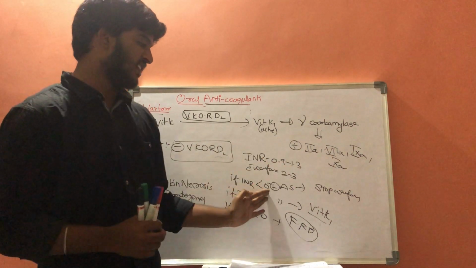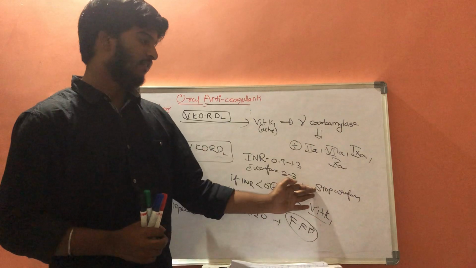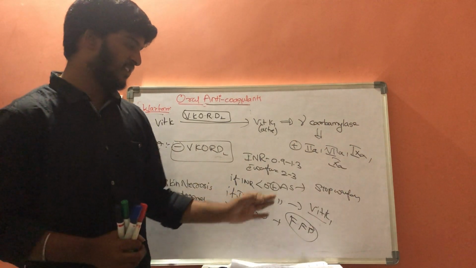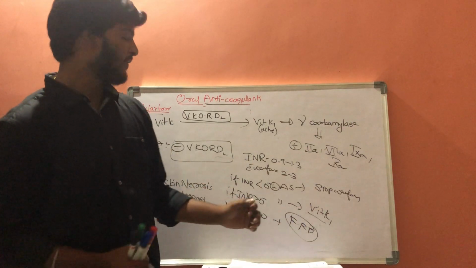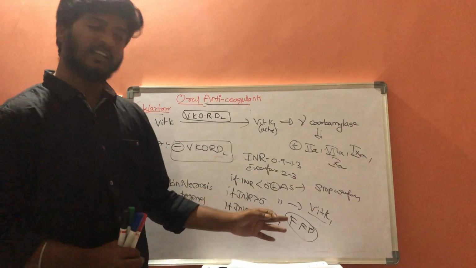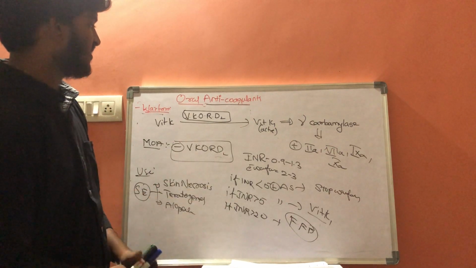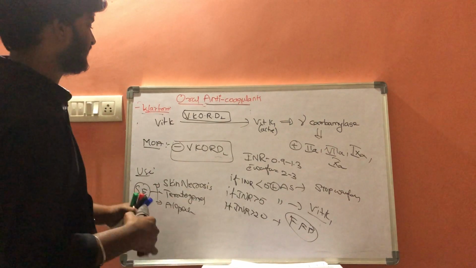And if INR value is less than 5 and the patient is asymptomatic, we should stop warfarin. And if INR values are more than 5 and the patient is asymptomatic, we should give vitamin K. If INR values are more than 20, we should give fresh frozen plasma. So this is the oral anticoagulant.